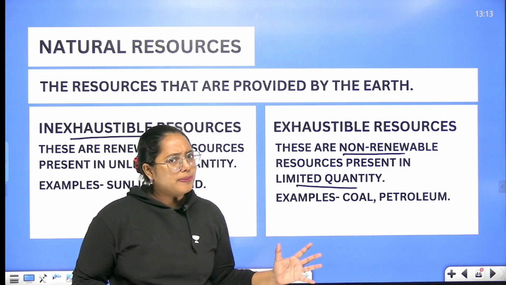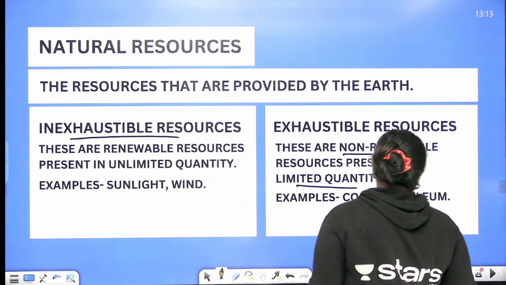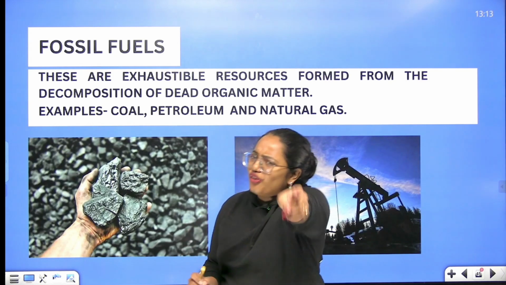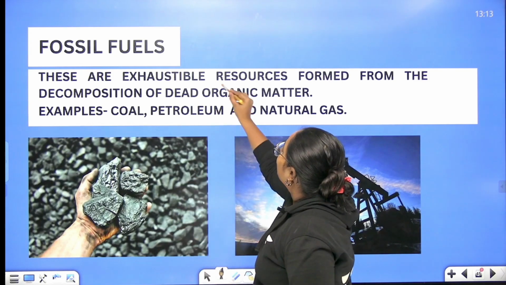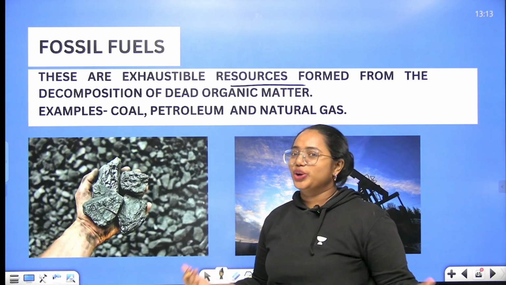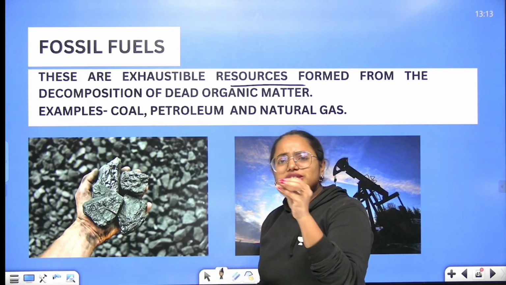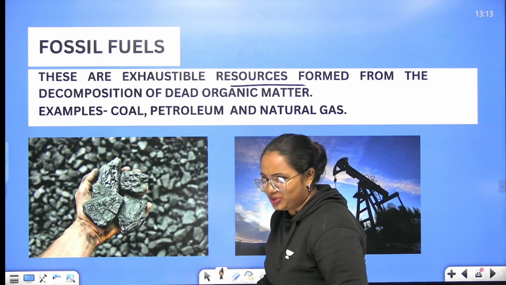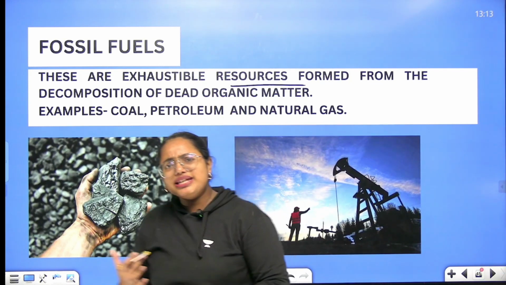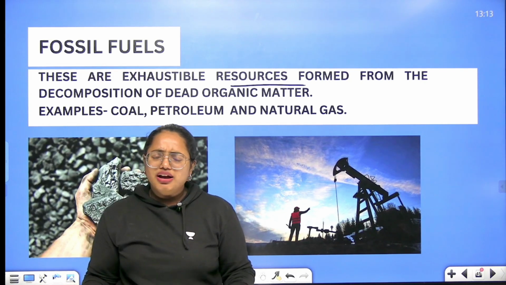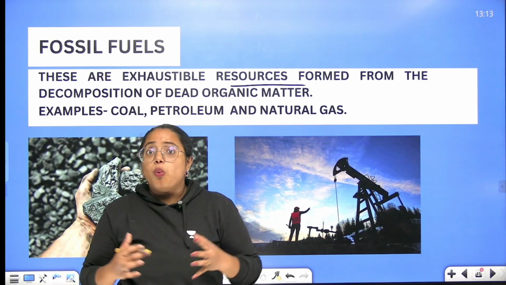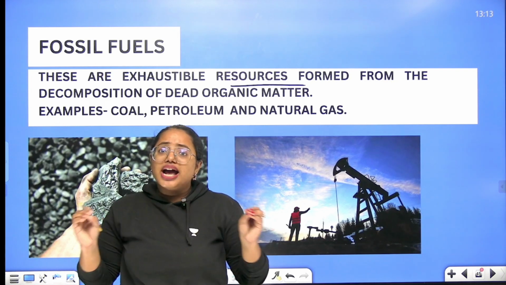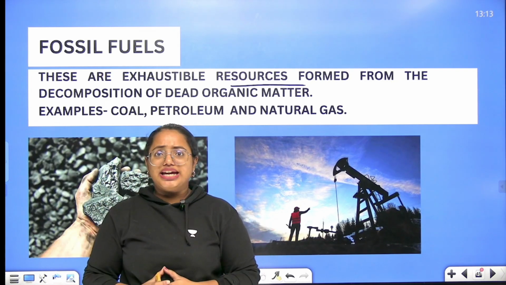Now we have to talk about these fuels in detail, and that is what we are going to start off with. And for that, we need to talk about fossil fuels for sure. So look at it. These are exhaustible resources. We know that because these are available only in limited quantities. So fossil fuels are exhaustible resources. But can we make these fossil fuels in laboratories? No way at all. Why? Because there are certain conditions required and this has to be formed naturally.